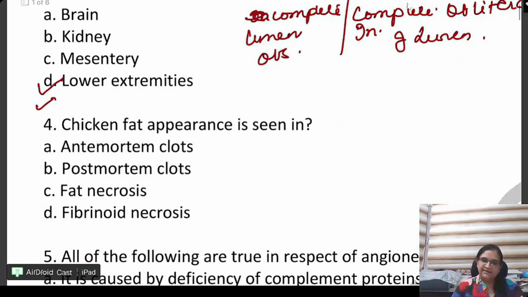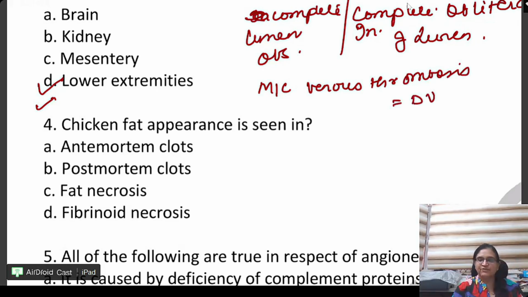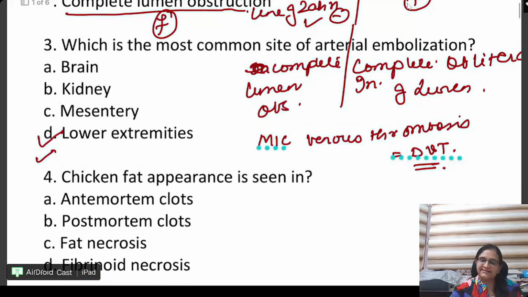And beta, most common site of venous thrombosis is deep vein thrombosis, of the veins which are below the knees. See, most common site of arterial embolization is heart, and the emboli that originate in the lower extremities.